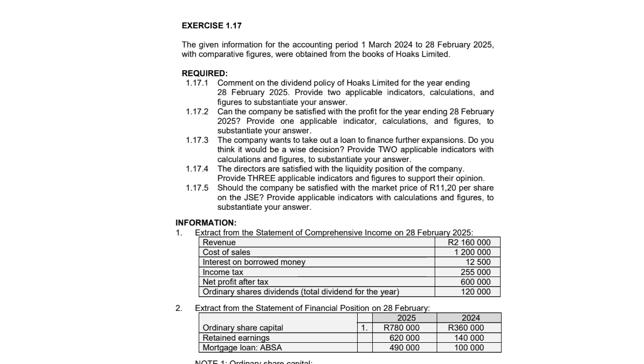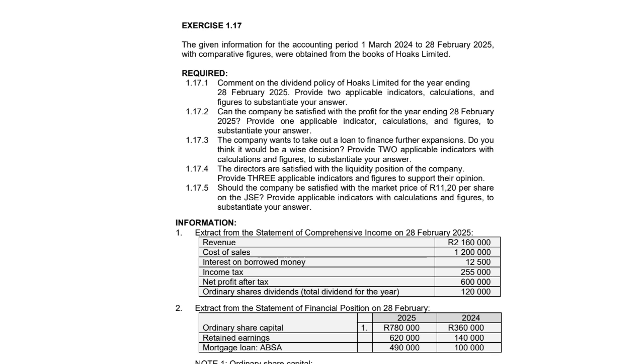1.17.2. Can the company be satisfied with the profit for the year ending 28 February 2025? Provide 1 applicable indicator, calculations, and figures to substantiate your answer. 1.17.3. The company wants to take out a loan to finance further expansions. Do you think it would be a wise decision? Provide 2 applicable indicators with calculations and figures to substantiate your answer.